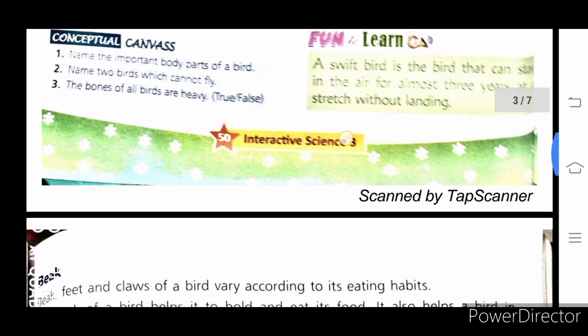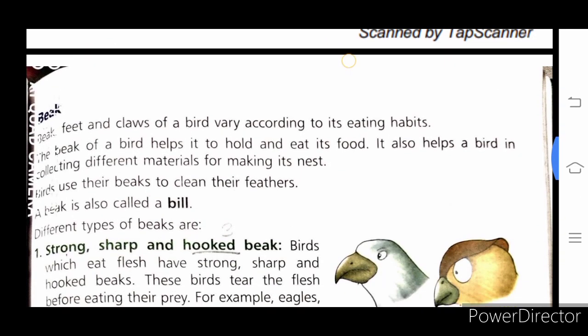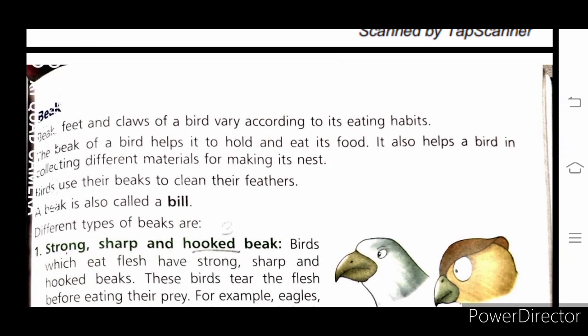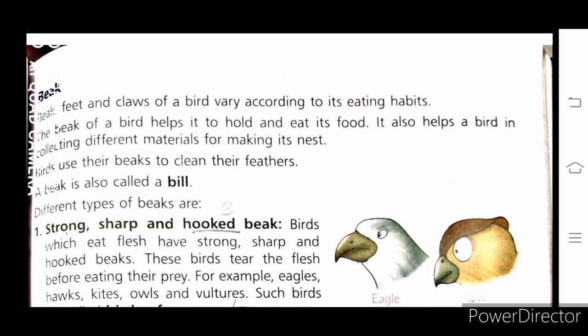So children, now about the beaks we will discuss in brief in our next class. Hope you children all understand. Thank you.